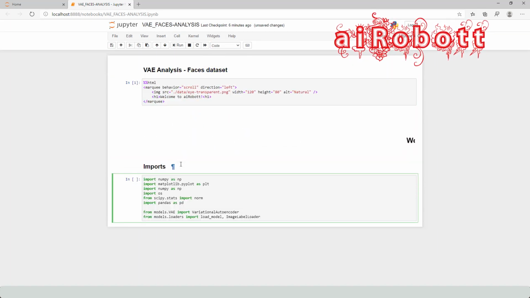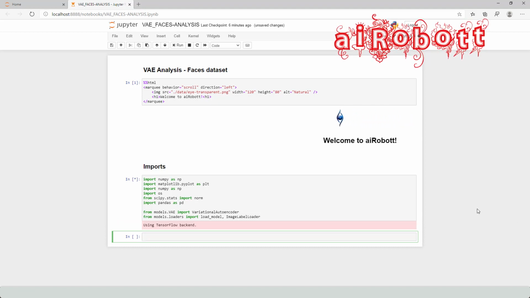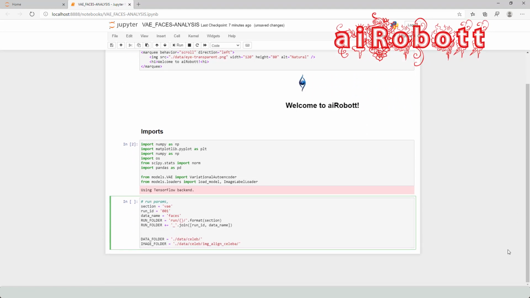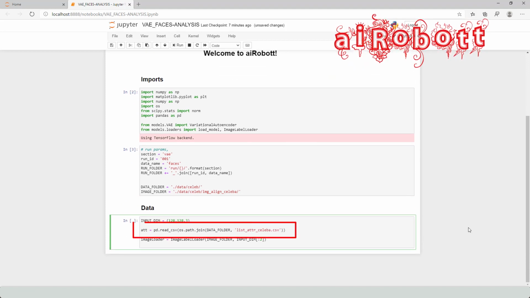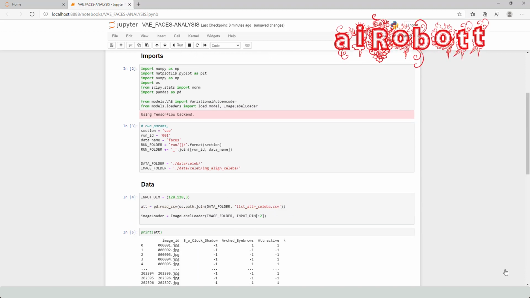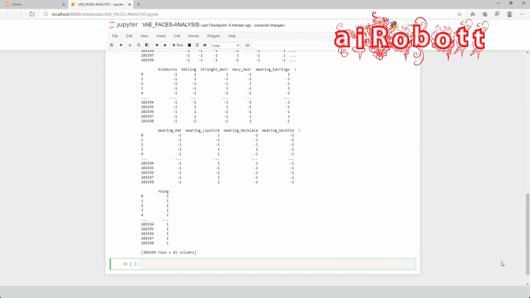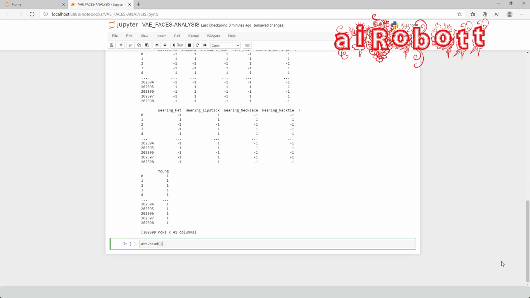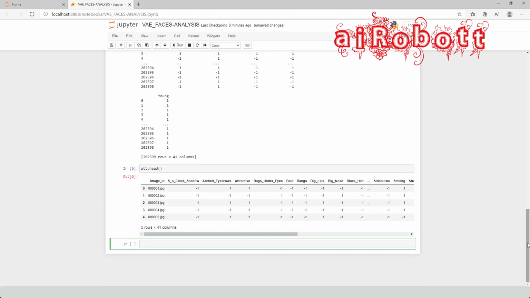Importing the required packages, loading the selected dataset with labels and model, the data folder and image folder paths, reading the list of celebrity attributes from the data folder, loading images with labels. Let's see all the attributes of images. Here are 40 attributes for all the images. If you want to see the top 5 attributes, use the pandas head method.